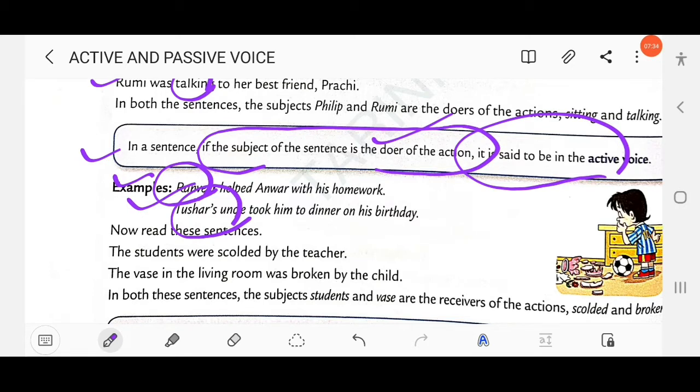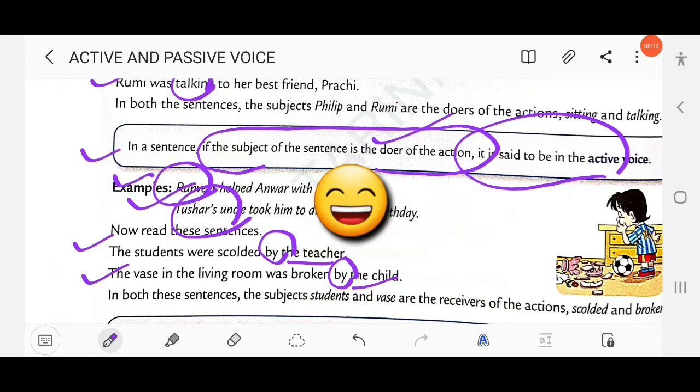Okay. So now read these sentences. The students were scolded by the teacher. The vase in the living room was broken by the child. So here you find the preposition "by" is used, by the teacher, by the child. That means who does the action? Did the students do the action, or did the vase do the action? No. Here you find the subject is receiving the action. The students were scolded by. The students did not scold, the teacher scolded the students.